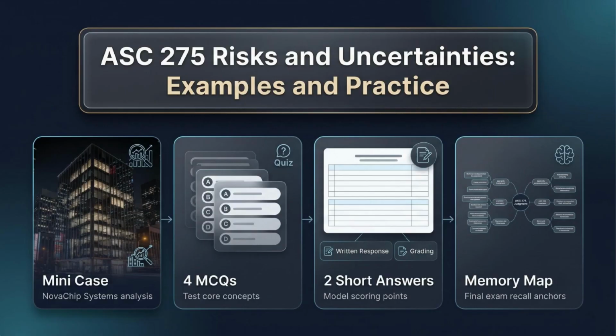In video 1, we built the foundation for ASC 275: scope, exclusions, the disclosure filter, near term severe impact, and the 4 disclosure areas. Now we apply that knowledge. This session is about judgment. We will use a mini case, 4 multiple choice questions, 2 short answer questions, and a final memory map to see how risks and uncertainties move from facts to disclosure decisions under US GAAP.